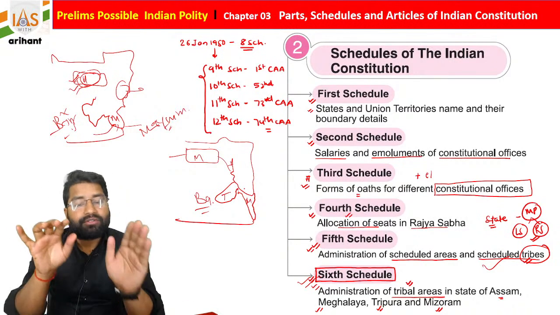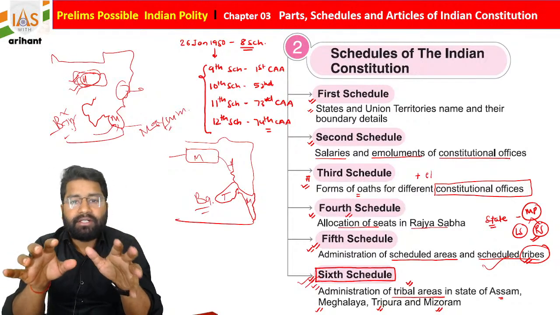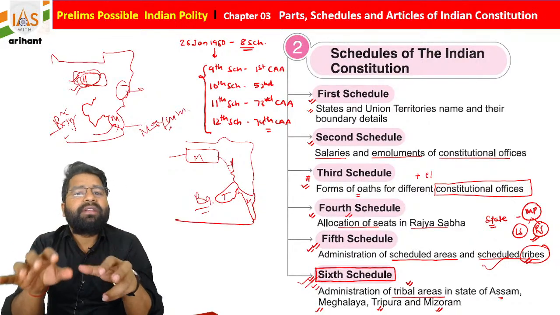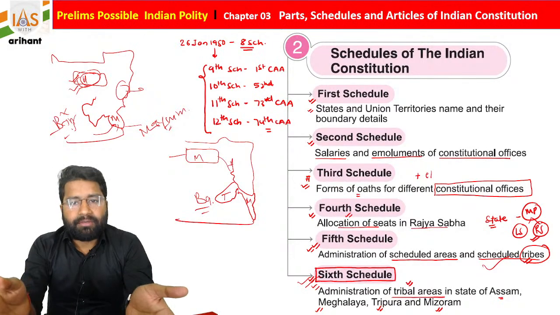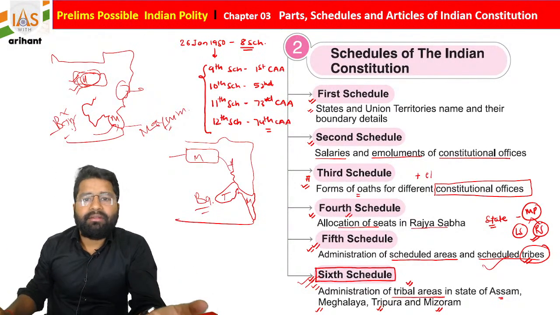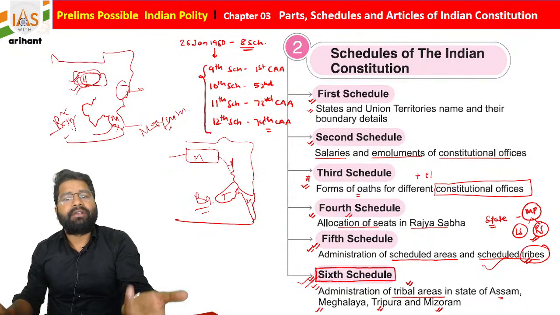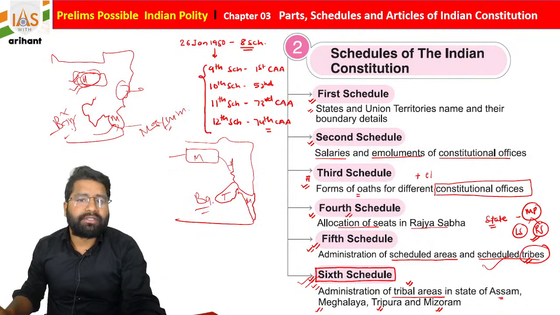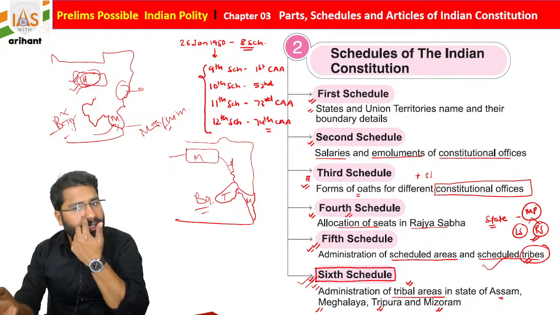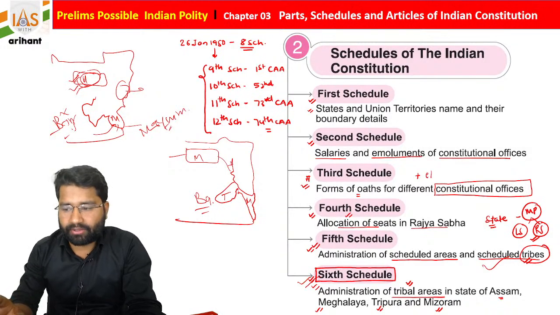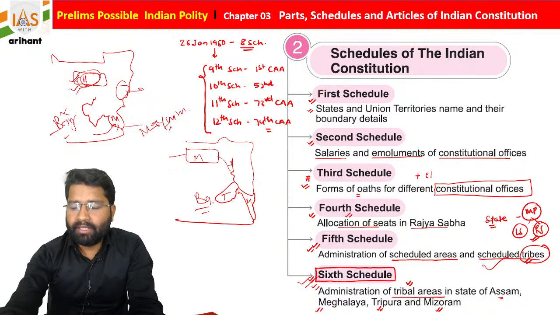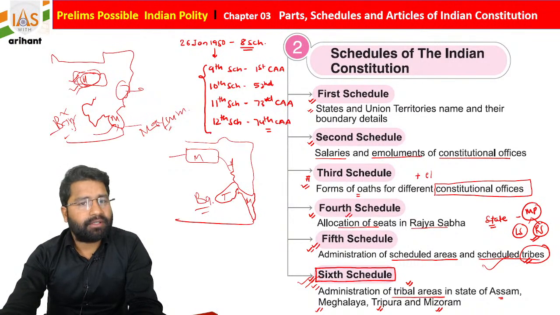So students, in the 6th schedule there is some autonomy given to the district council, okay, for the district administration. So a place or any area can be declared as an autonomous district. Okay, so this is one point, and it applies in Assam, students, and the other 3 states also. Getting it? So this is about the 6th schedule of the Indian Constitution.